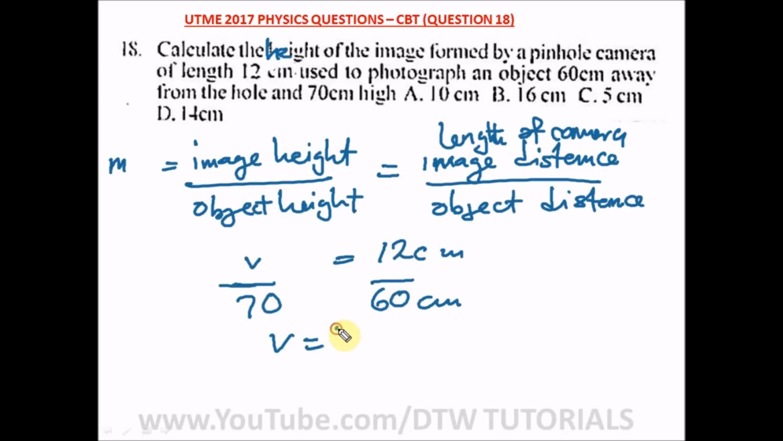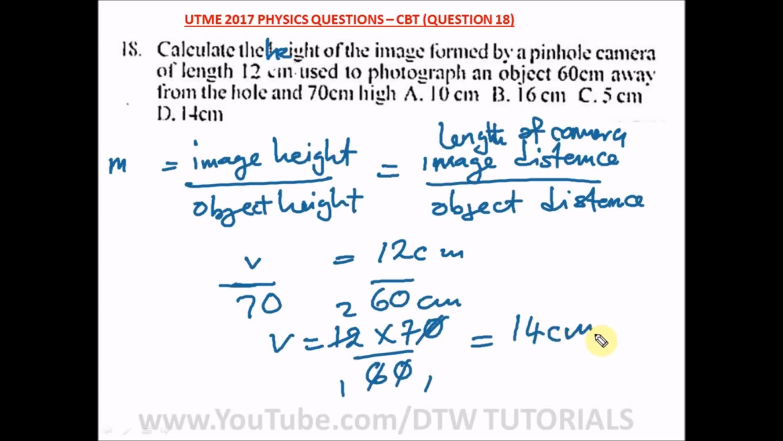So V is equal to, cross multiplying, 12 times 70 over 60. This 0 will cancel out, and 6 here 1, 6 here 2. So we have 2 times 7. And what's 2 times 7? That is 14 centimeters. So our image height is 14 centimeter, and our correct option is option D.